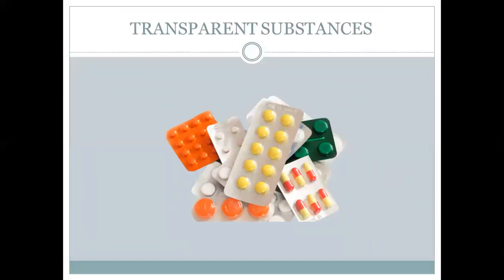Now, transparent substances. What are transparent substances? When I can see through a substance. Here, if you see the medicine, the plastic sheet is put on it, and I can see the tablets which are inside it. So, the plastic here becomes a transparent substance.